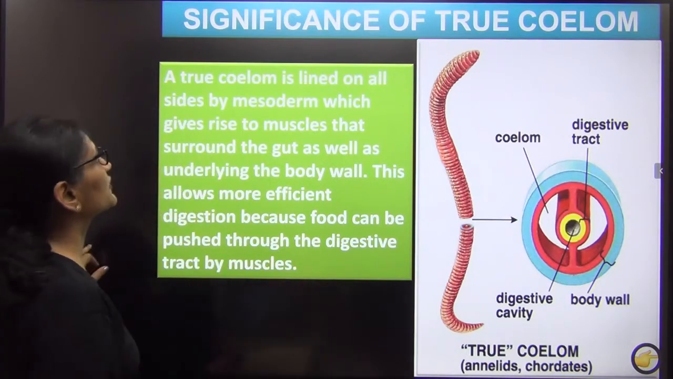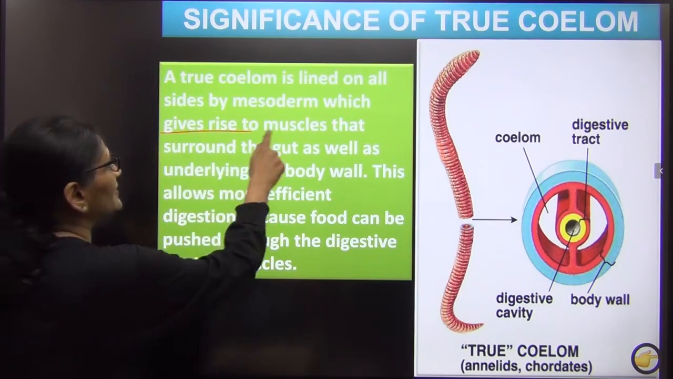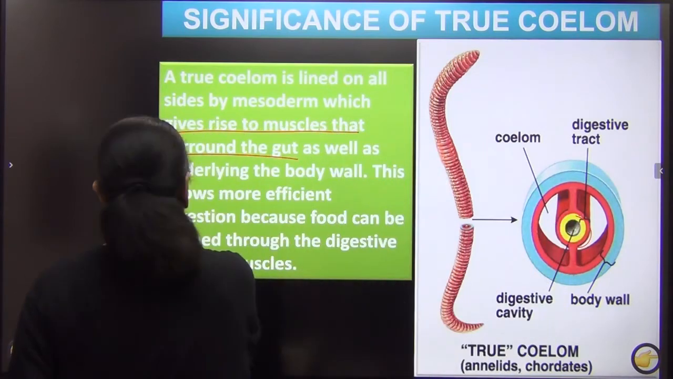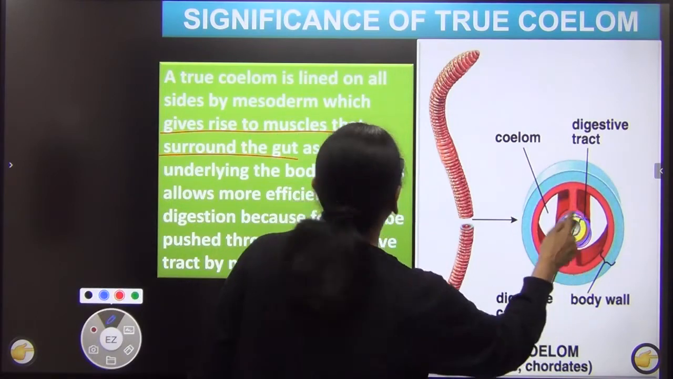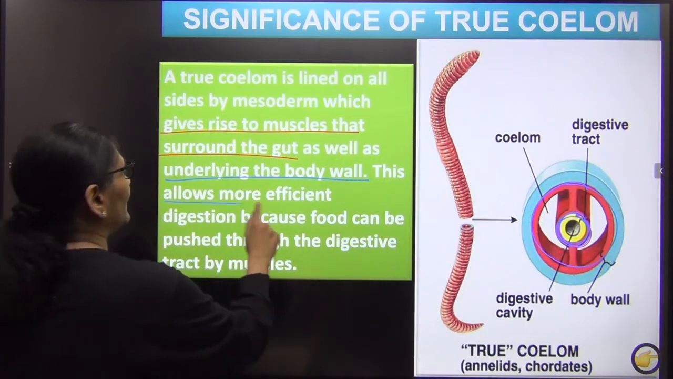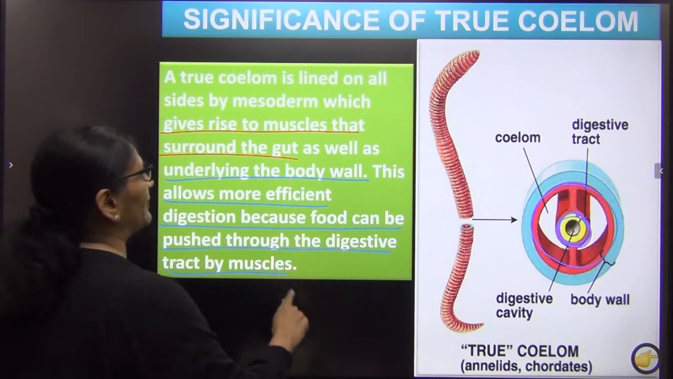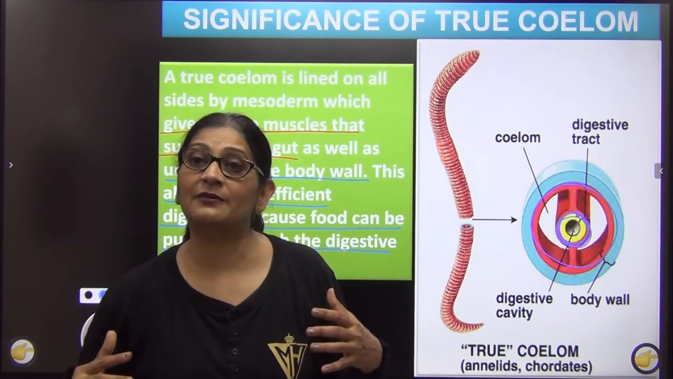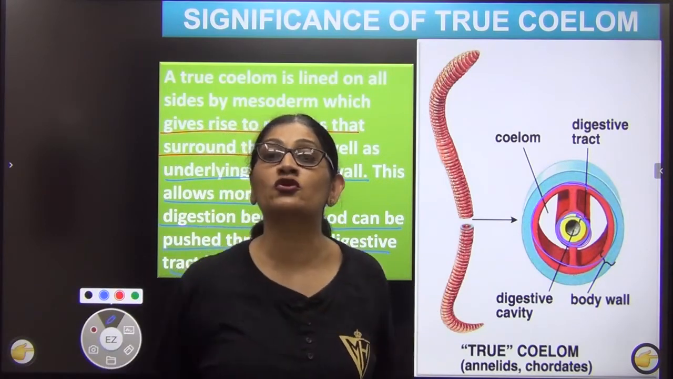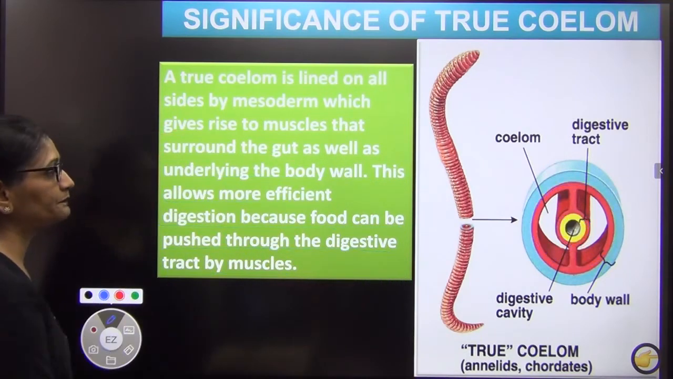And what is the significance of coelom? A coelom which is lined by mesoderm gives rise to muscles. This muscle will surround the gut. The gut will also be surrounded by muscles. Let me show here. There are muscles all around the gut, as well as all around the body wall. As a result, there will be efficient digestion because food can be pushed through the digestive tract by muscles. Your body also has flexibility and the digestive system is better evolved. Why? Because food can be easily pushed through the digestive system. Is that clear? So this is about your coelom.